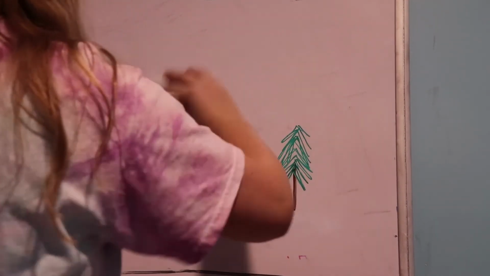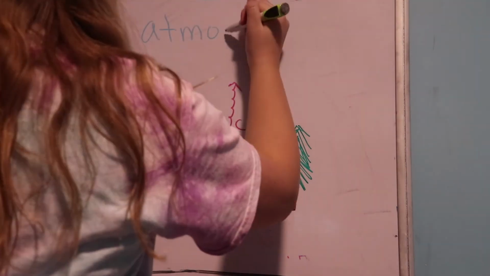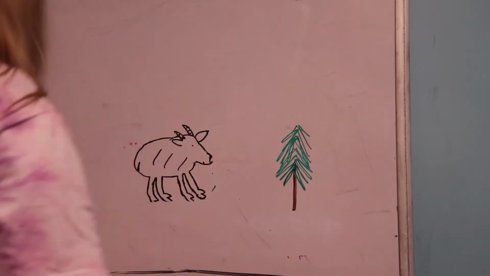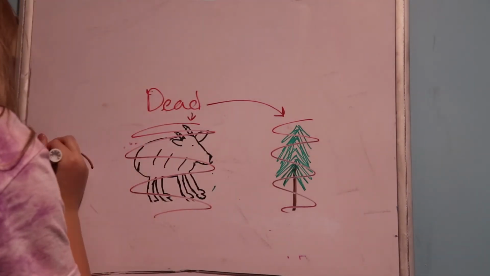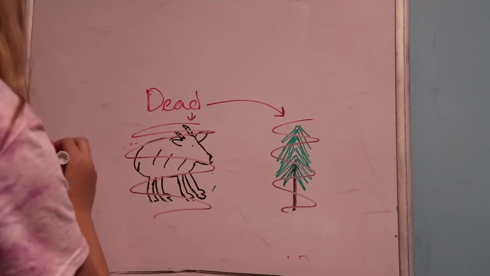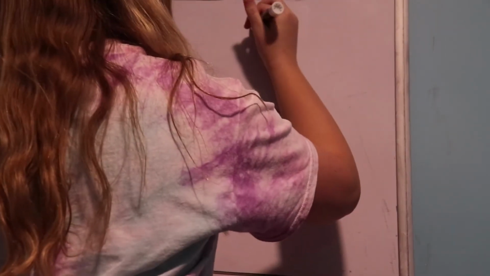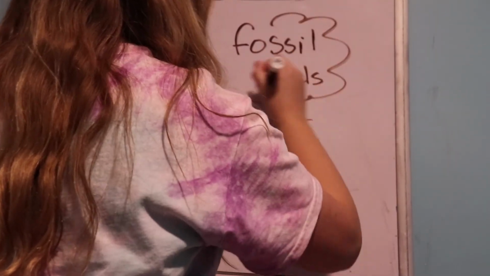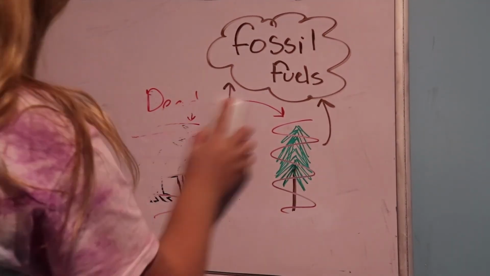When the alpine tree and the Rocky Mountain goat die, their corpses are decomposed, turning them into fossil fuels once again. This restarts the carbon cycle. The carbon cycle will repeat over and over and over, stretching across our world.